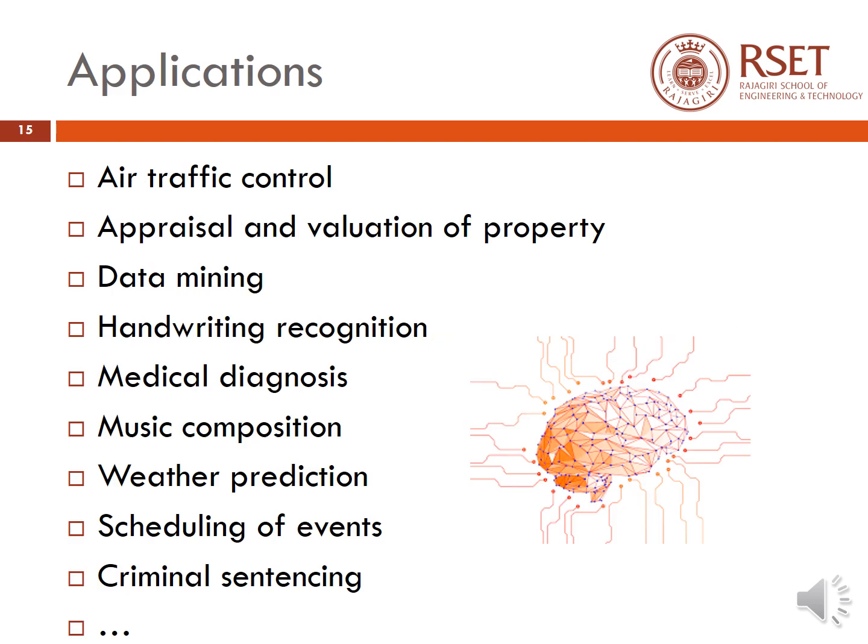Some of the applications of neural networks are air traffic control, appraisal and valuation of property, data mining, handwriting recognition, medical diagnosis, musical compositions, weather prediction, scheduling of various events, criminal sentencing, and the list goes on. There are various applications for neural networks.